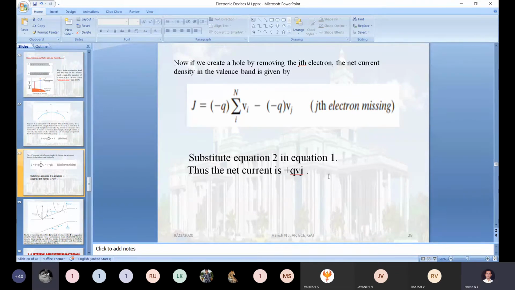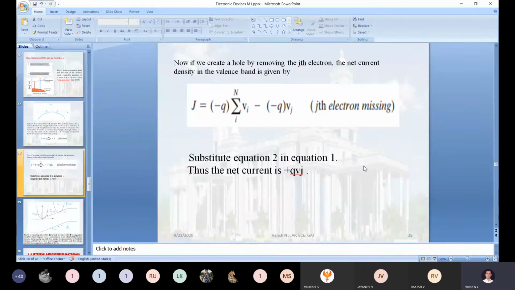Hole, sir. Because you are removing one electron, one vacancy is created. How is the vacancy treated as a positive charge carrier? Using the second equation, minus into minus becomes plus q times Vj. Minus q is the charge of the electron, plus q means the charge of the hole. Vj is that particular hole or electron velocity.